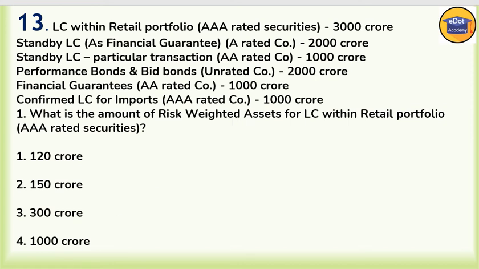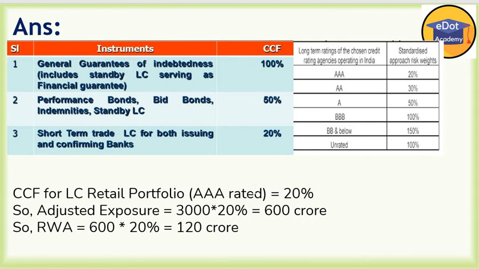Before we solve this question, we have to see some data and remember it. In the first table, the CCF is given, which is credit conversion factor, not capital, meaning how much credit equivalent there is.